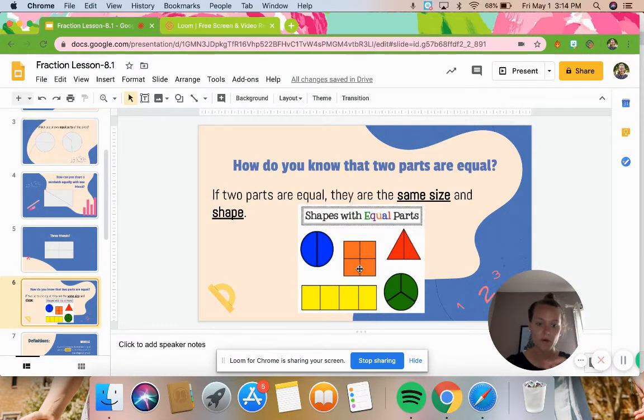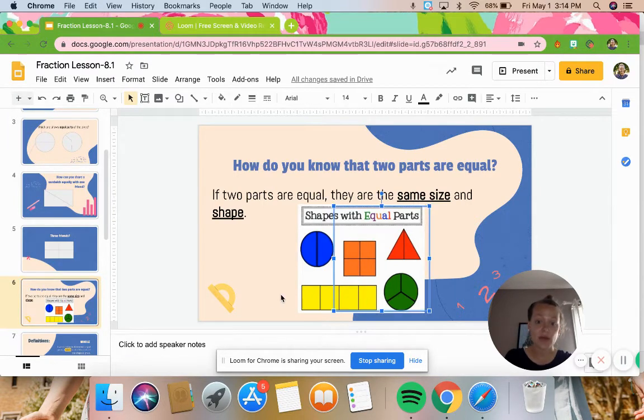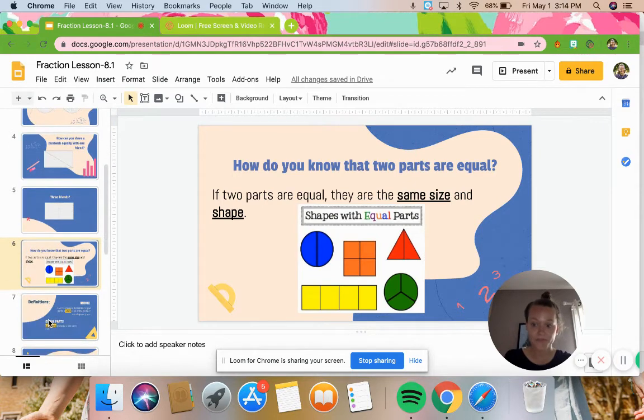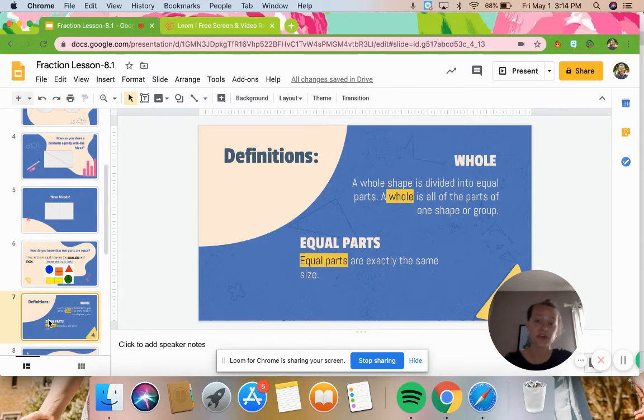So I know that my parts are all equal. So if I think about, if this is a Hershey's bar, this yellow one, and I'm splitting with 4 friends, each part is the same size and same shape. So I know that that shows equal parts. Okay, make sure you write down these definitions. A whole is a shape divided into equal parts. A whole is all of the parts of one shape or group.